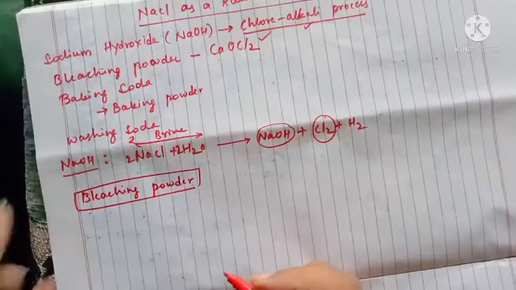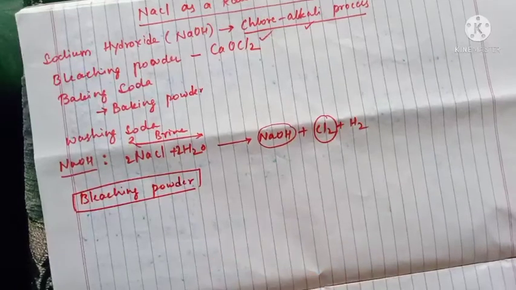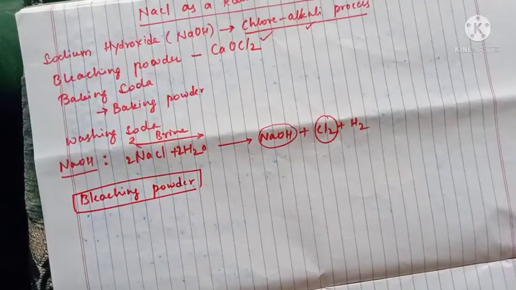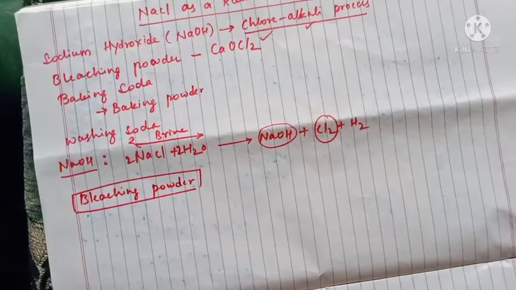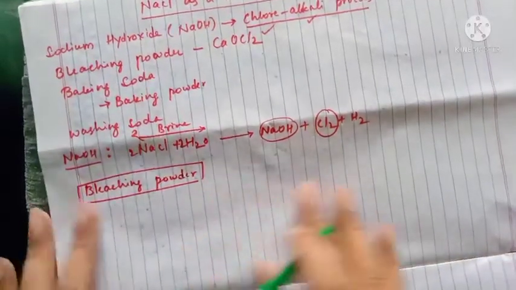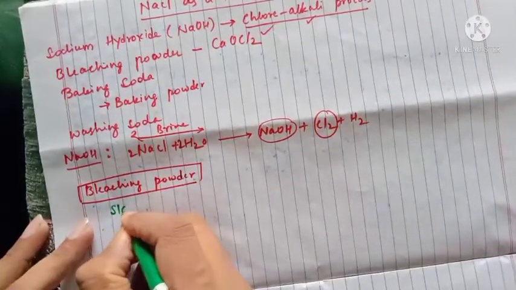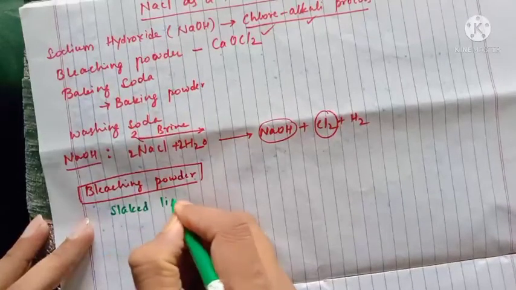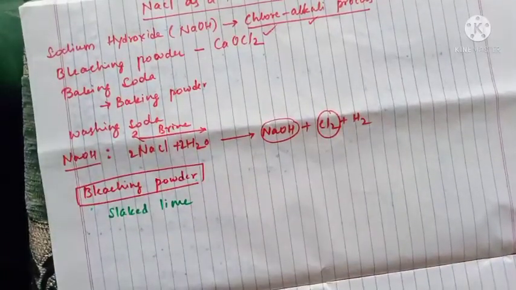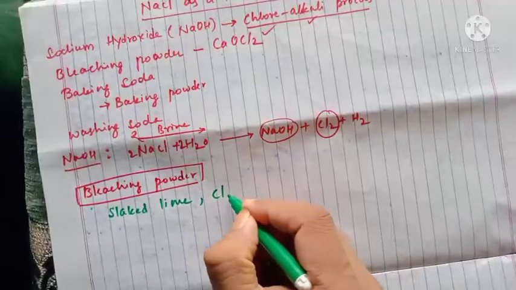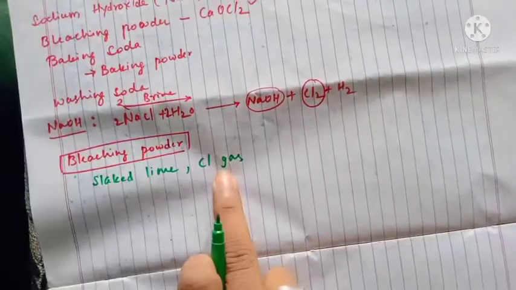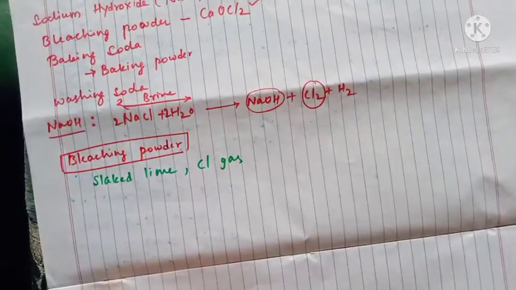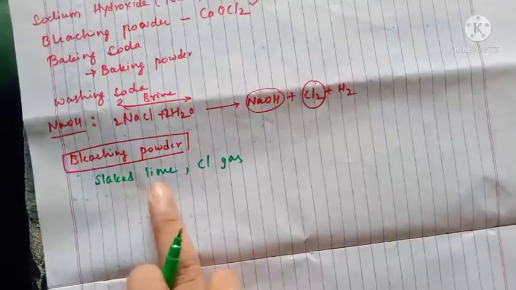I'll change the sketch pen color because both seem to be the same. Bleaching powder is there, so here we need slaked lime, and we need chlorine gas. Remember this. We have to pass chlorine gas along with the slaked lime.